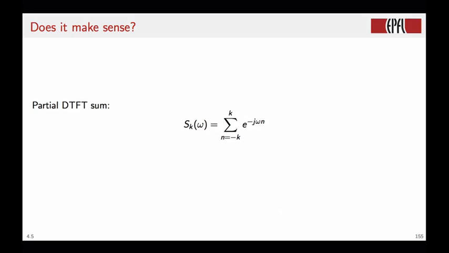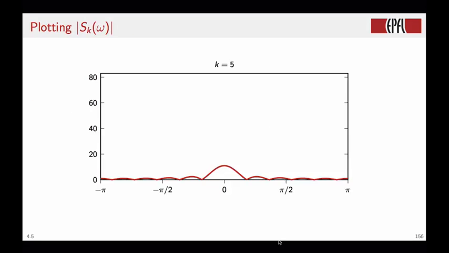Does this make sense? Well, we could try to compute numerically the partial sums that are involved in the computation of the DTFT of the constant 1. So define S_k of omega as the sum that goes from minus k to k of e to the minus j omega n. As k goes to infinity, S_k of omega should converge to the DTFT of the constant 1. So if we plot these partial sums in magnitude for increasing values of k, we have something like this.